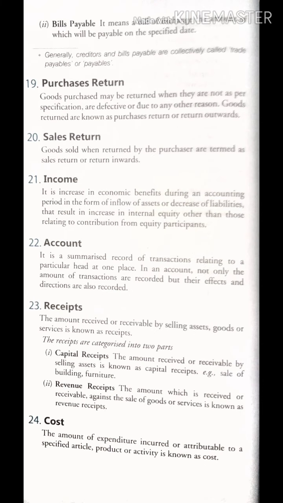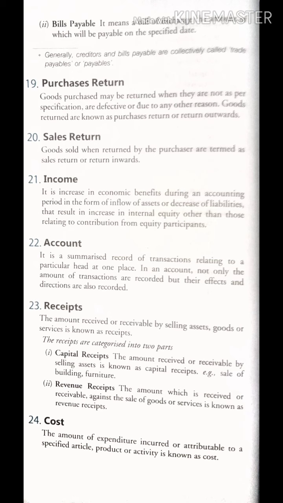Now bills payable. Bills payable is the opposite of bills receivable. It means bills of exchange, the amount of which will be payable on the specified date. Do remember, every bills receivable will have a bills payable. Why? Because the amount which will be paid is known as bills payable. So one will sign and receive it, who will be the receiver of the amount. Another will sign and keep it with them. Why? Because he will have proof that he has to pay on so and so date. That is bills payable. Again, it is a legal document.